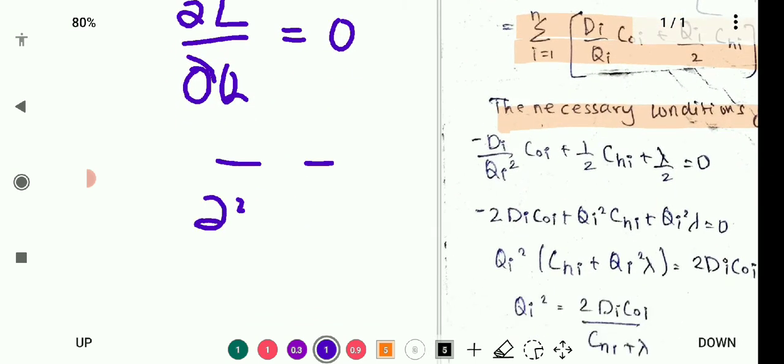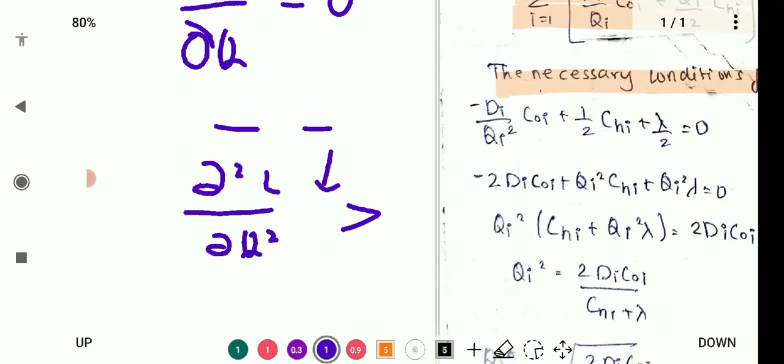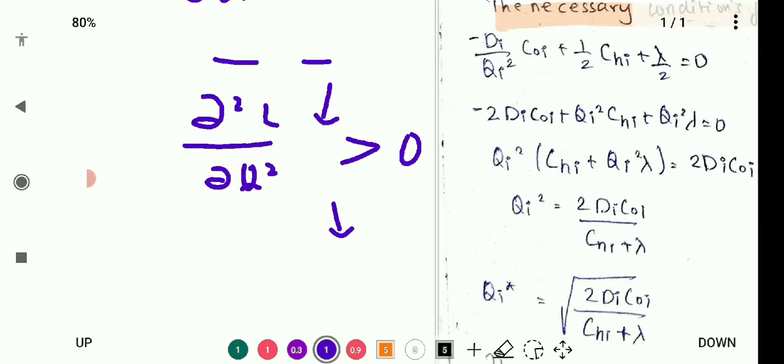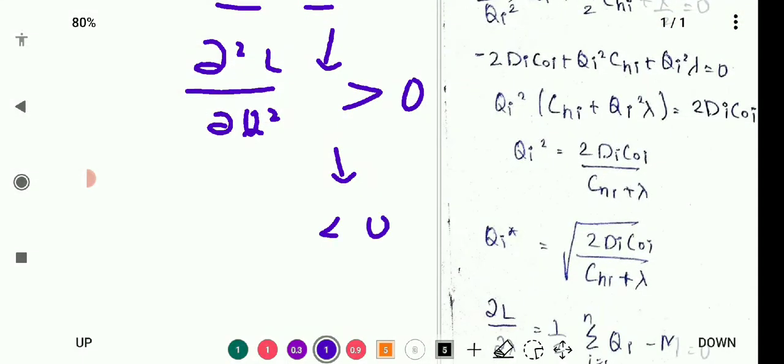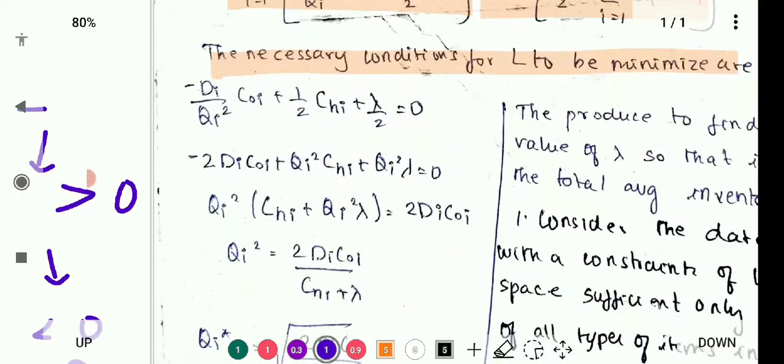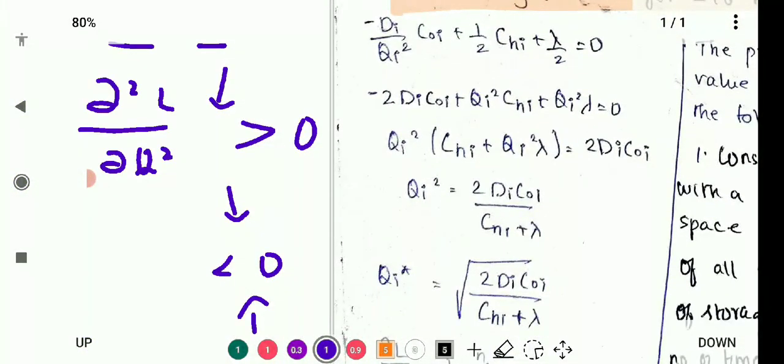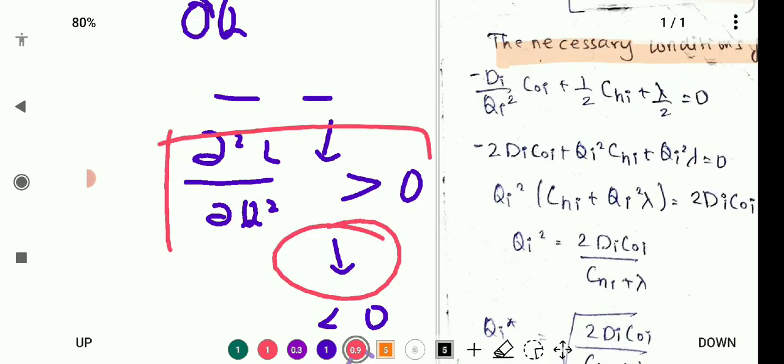After that I'm going to find ∂²L/∂Q². I'm going to substitute those points. If it is greater than 0, we will attain the minimum value. If it is less than 0, we are going to attain a maximum value, right? So that is what I'm going to do. If I want to attain a minimum value, then the second derivative term should be greater than 0.